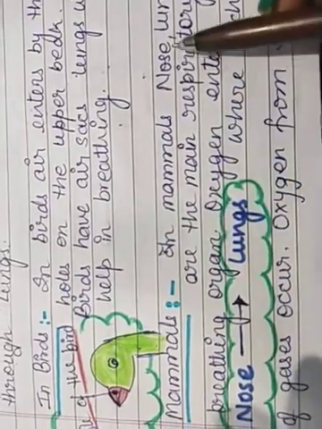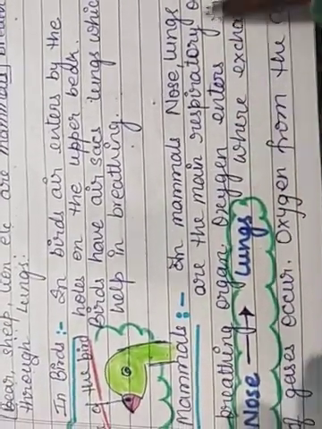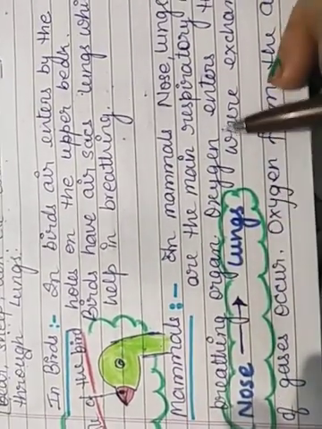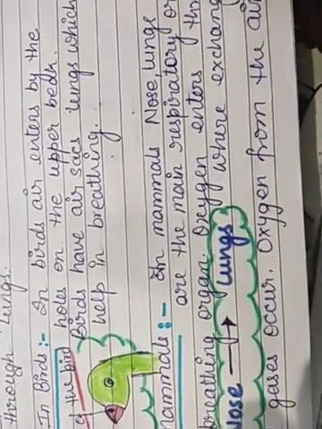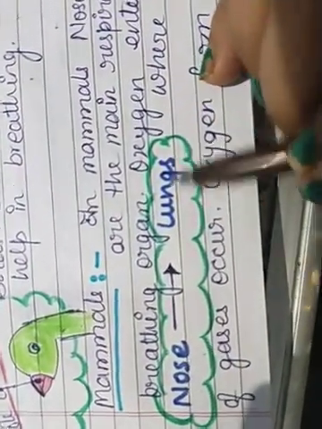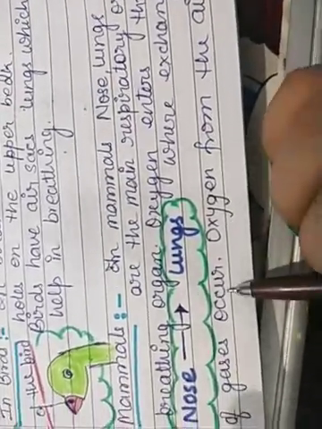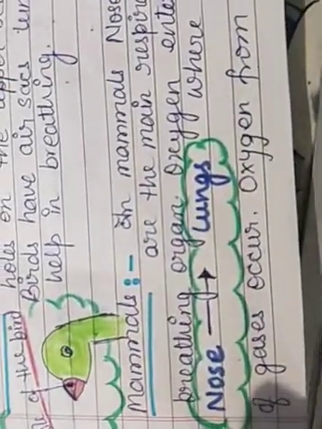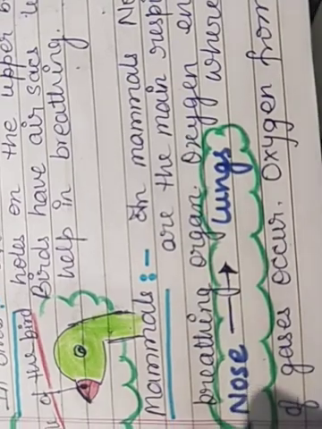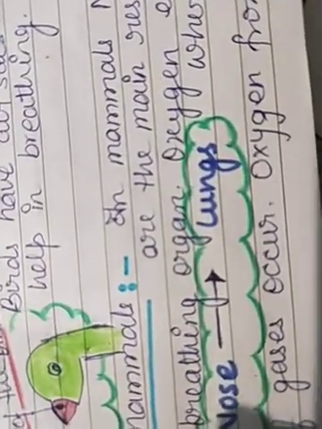Mammals have a nose and lungs, which are the main respiratory or breathing organ. Oxygen enters through the nose and goes inside the lungs, where exchange of gases occurs. Exchange of gases means, as you all know, that only oxygen gas is required for breathing.